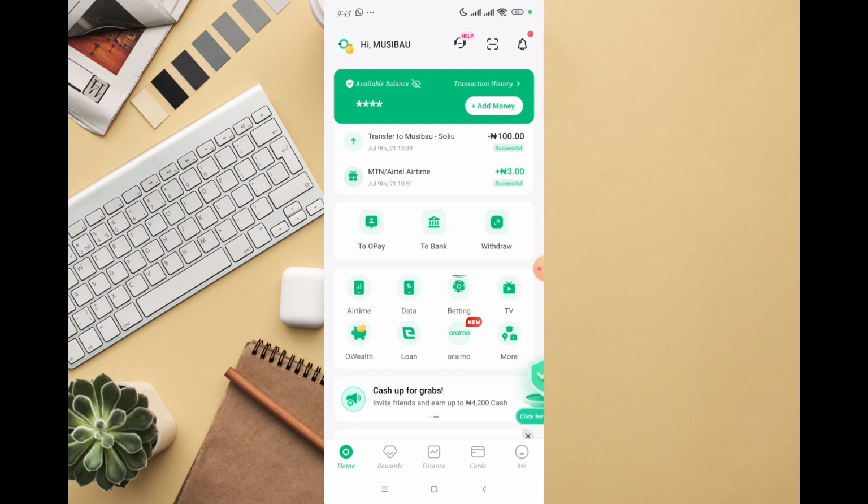So any day, anytime, no matter how much I have in my balance, for the next 24 hours I'm going to earn a commission the next morning. So you can see how amazing Owealth is. So how do you go about it?